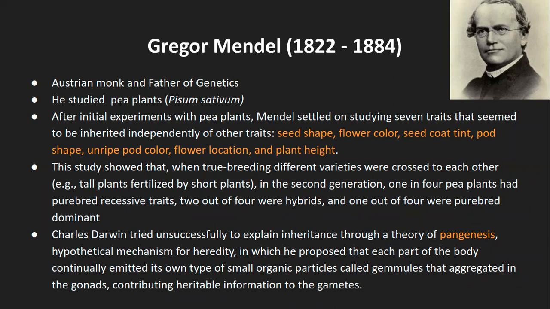That means irrespective of the parents, a particular individual plant will have white flower as well as purple flower. And if the offspring are expressing white flower, that means the purple flower gene was deleted in that particular species, and that is what is known as pangenesis. And these deleted or emitted molecules, he named them gemmules, and they aggregated in the gonads and so on. But again, we need not go into the details.